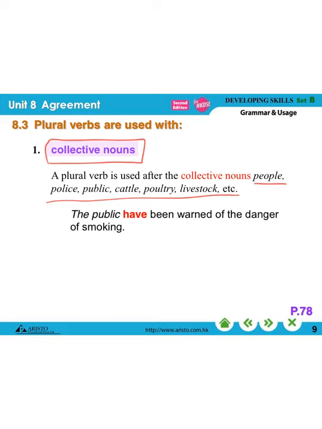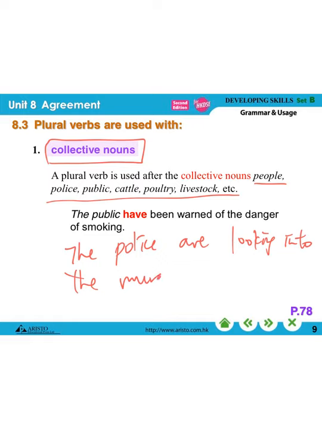The police are looking into the murder case, for example. Even though you don't have the S here, we still use a plural verb because this is a collective noun.